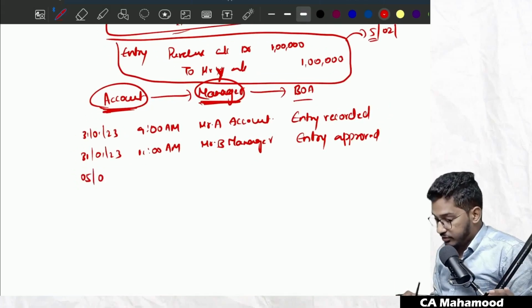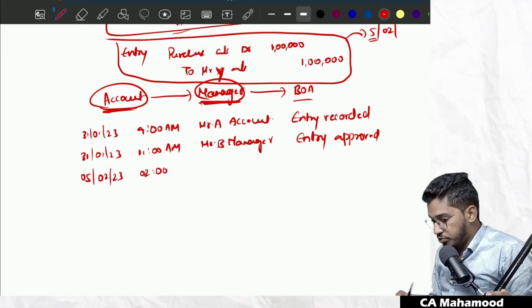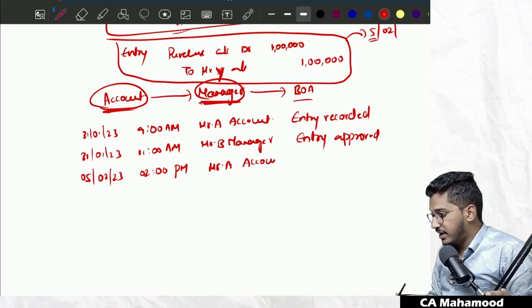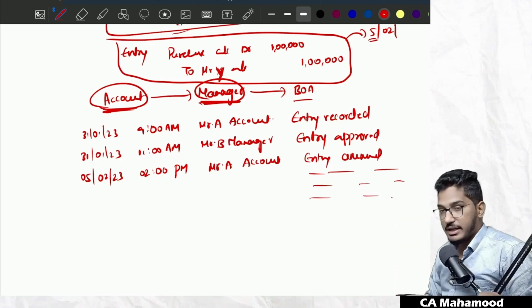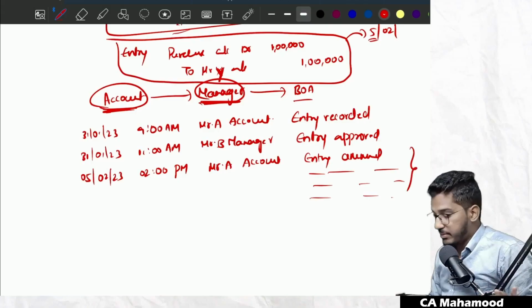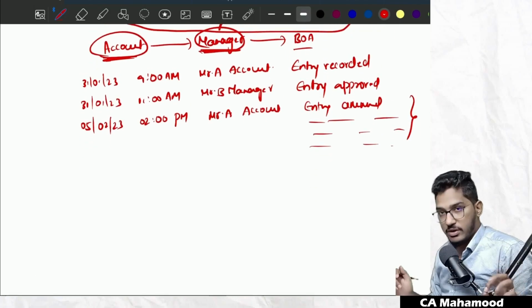So on 5th of February 2023, somewhere around afternoon 2 p.m., the accountant, once again the same person, Mr. A, did what? Entry amended. He is writing entry amended, and what changes were made also should be recorded. Earlier it was credited to Mr. X, now it was credited to Mr. Y. So what change has been made, that amendment of the entry also will be recorded.